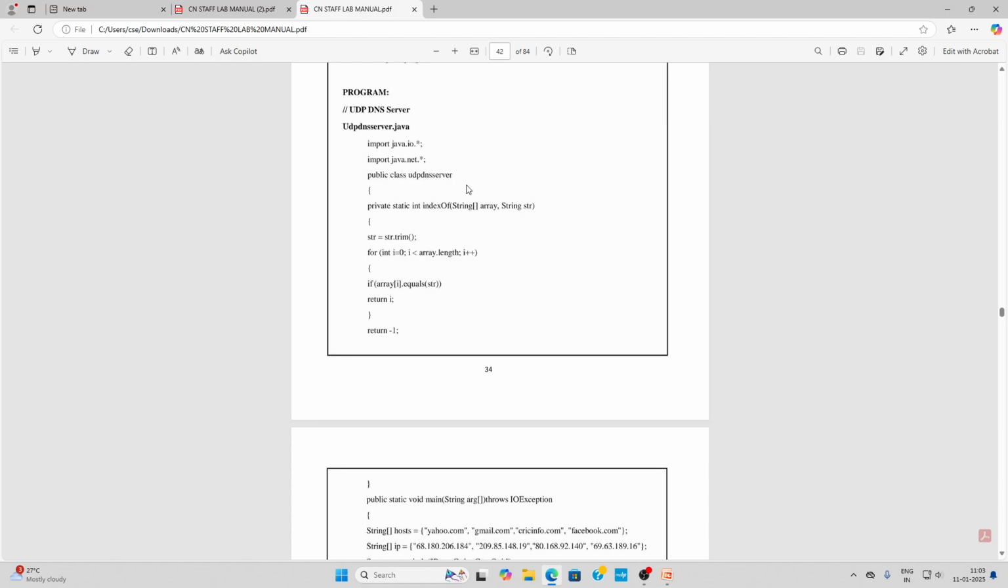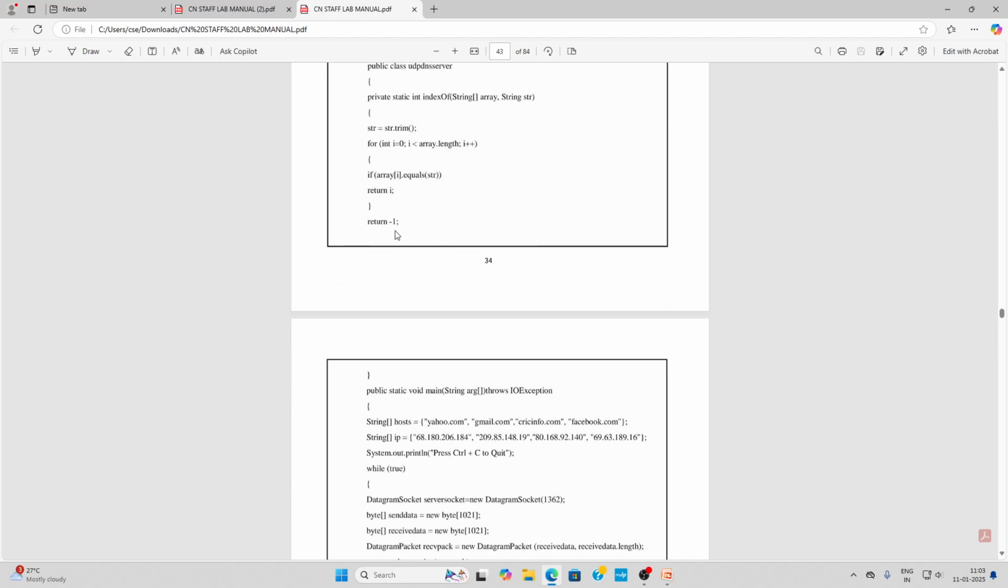Here we are using a public static indexOf method. This method searches for a string in a given array and returns the index if found, otherwise it returns -1. For that purpose, str.trim is used to remove any leading or trailing white spaces from the input string. Then the array's equals method checks if the string at index i matches the input. If it does not match, it returns -1.